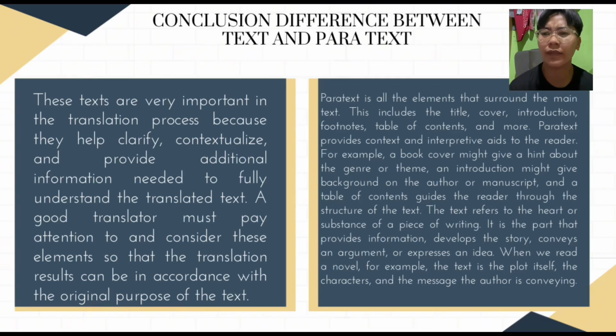Both text and paratext are very important in the translation process because they help clarify and contextualize and provide additional information needed to fully understand the translated text. A good translator must pay attention to and consider these elements so that the translation result can be in accordance with the original purpose of the text.